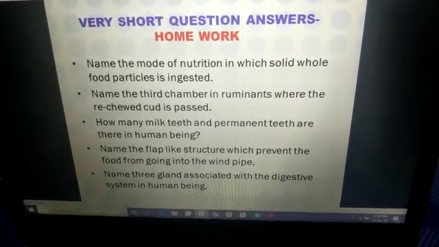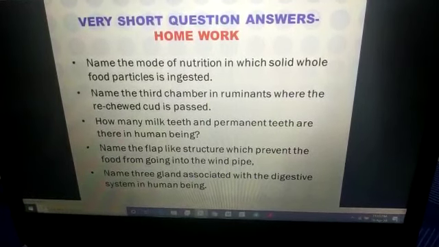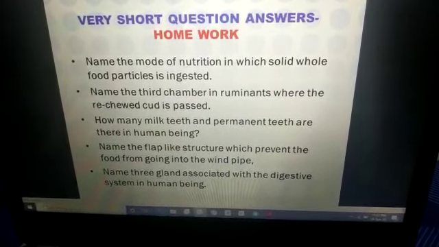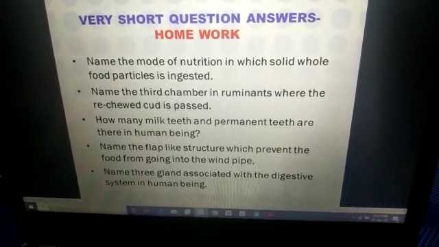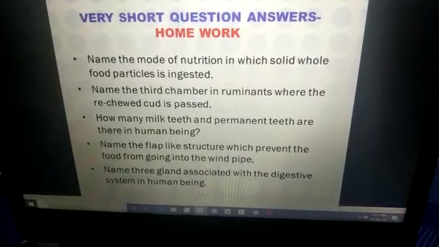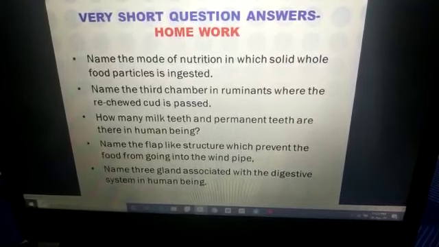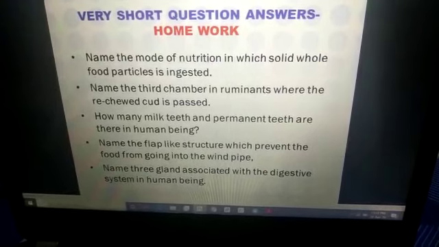Name the mode of nutrition in which solid whole food particles are ingested. I am not going to tell you the answers of these very short questions today. You have to think about them. Tomorrow I will tell you the answers, just like ever.